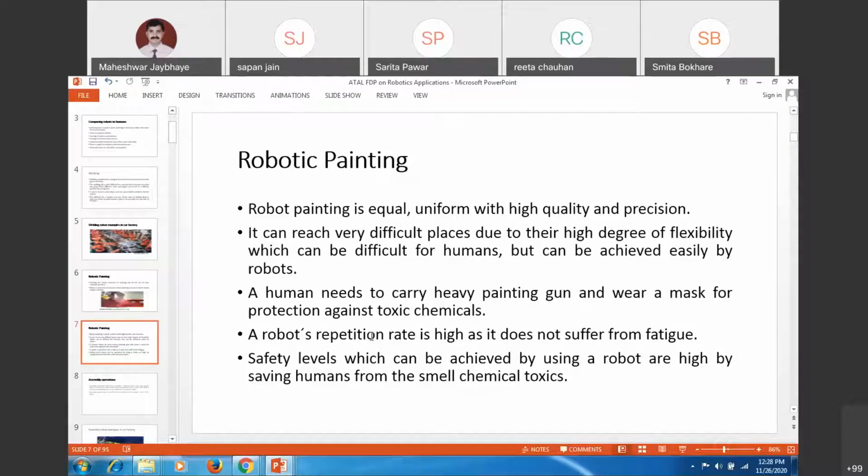A robot's repetition rate is high as it does not suffer from fatigue. Safety levels which can be achieved by using robots are high, by saving humans from the smell of chemical toxics. So you are saving the people, not playing with the health of the worker, by deputing these robots for spray painting.